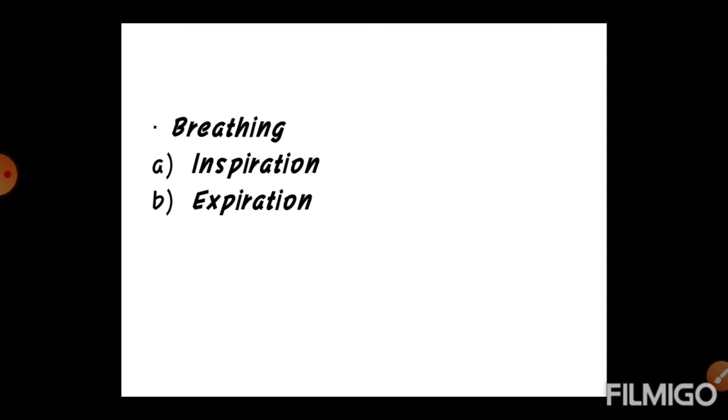Here there is a decrease in thoracic volume. What happens in inspiration? There is increase in thoracic volume and decrease in pressure, while in expiration it is the exact opposite. There is increase in pressure in thorax, and that results in higher pressure in the lungs as compared to atmospheric pressure, so air from the lungs rushes out, that is known as expiration. One inspiration and one expiration is known as one breath.